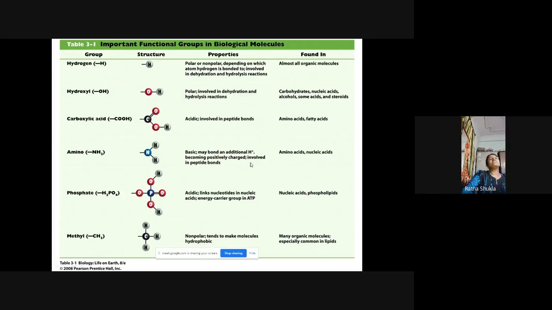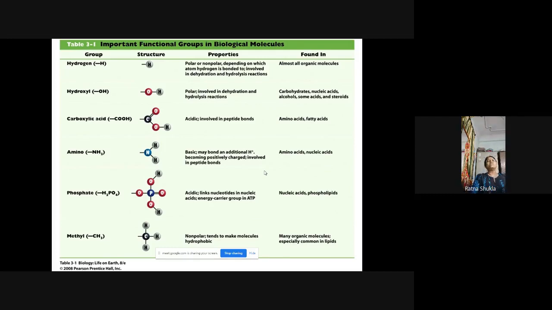Now it becomes positive जब यहाँ पर NH2 में H plus ion attach होता है, because NH2 means the nitrogen has a lone pair of electrons. So this H plus ion, the electrophile, gets attached to the amino group NH2, and यहाँ पर हमारा जो charge हो जाएगा that is NH3 हो जाएगा, NH3 plus. ठीक है. So when the hydrogen gets attached to the amino group, it becomes positively charged, and it also involves peptide bonds.